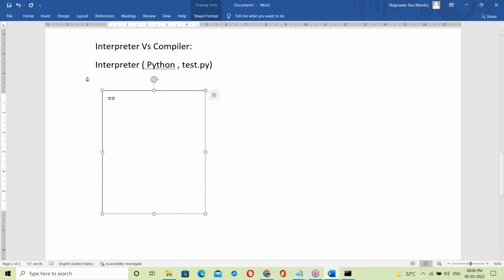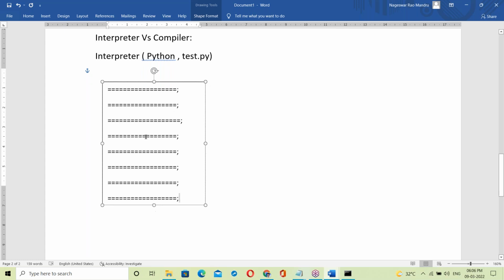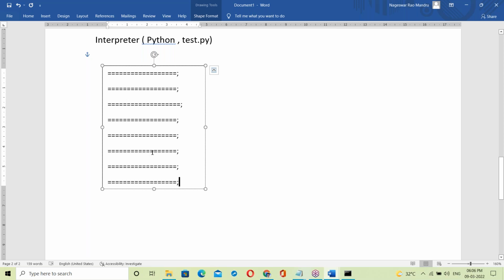So this is a Python script. First statement: suppose A equal to 10. Next, B equal to 20. C equal to A plus B. Print addition equal to C. Okay, next C equal to A minus B. Next print subtraction. Next C equal to A into B. Next multiplication output. Suppose this is a Python script or any interpreter based language.